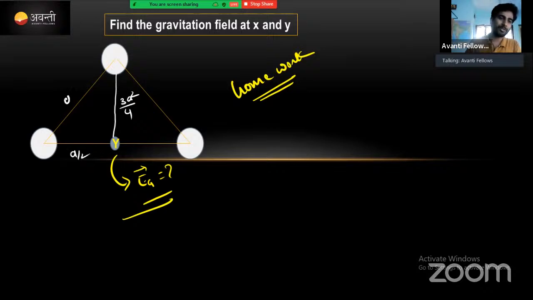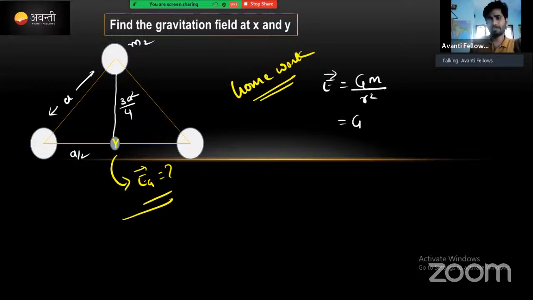The gravitational field strength at point y due to M2, then it will be Gm divided by R square. Now substitute R square as 3A square divided by 4.